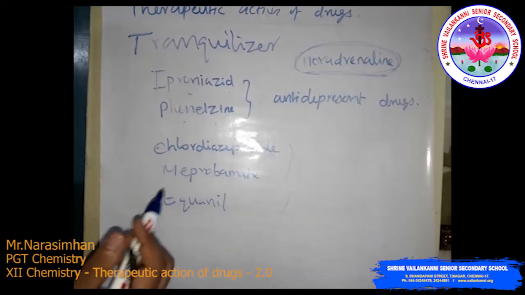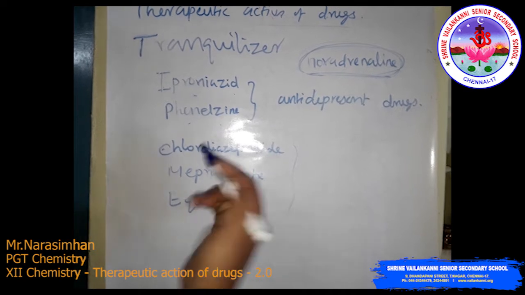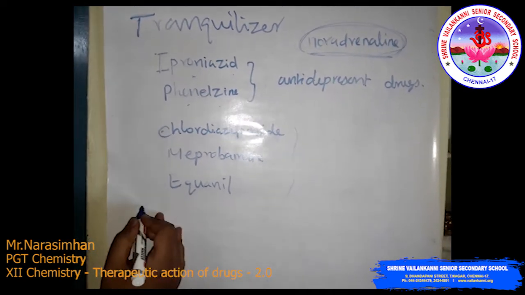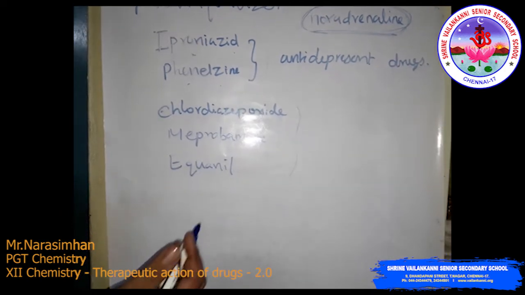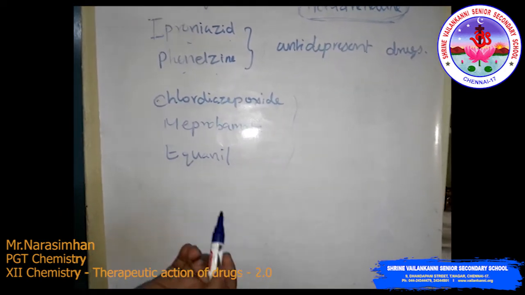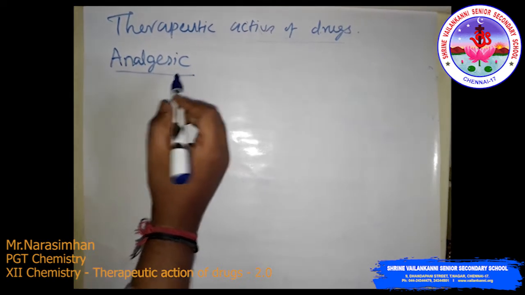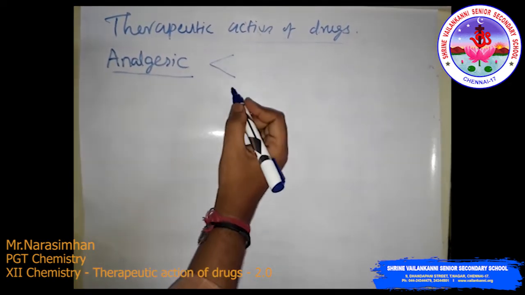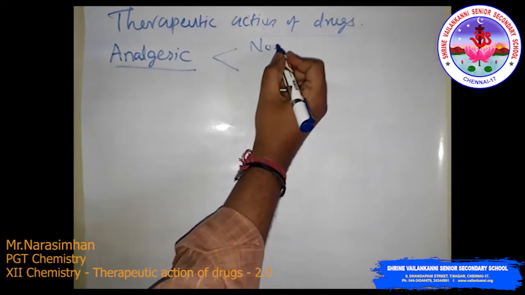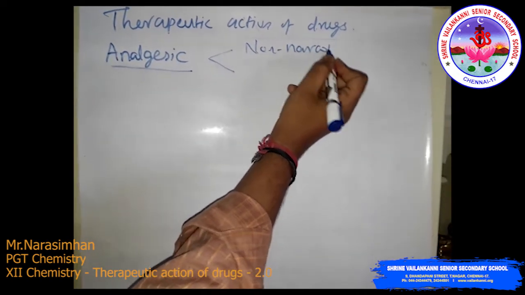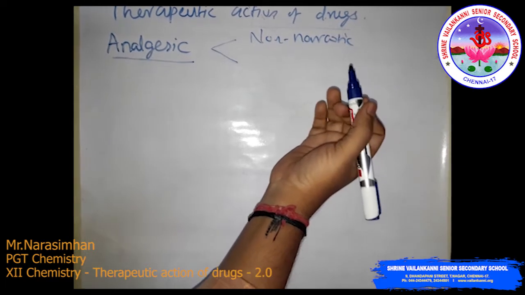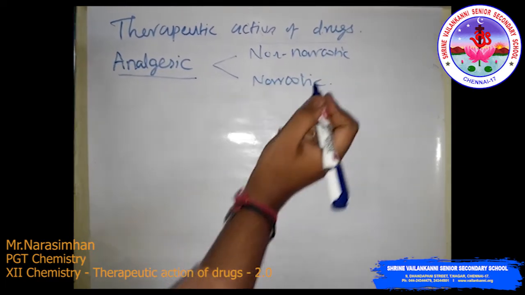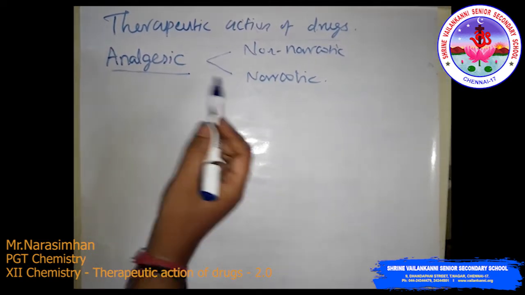Then next is analgesic drugs. The analgesic drugs are further of two types, that is non-narcotic and narcotic types. Okay, we will see. The next, analgesics. The analgesic drugs are classified into two types. One is non-narcotic, that is non-addictive drugs, and narcotic drugs. These are classified into two types.